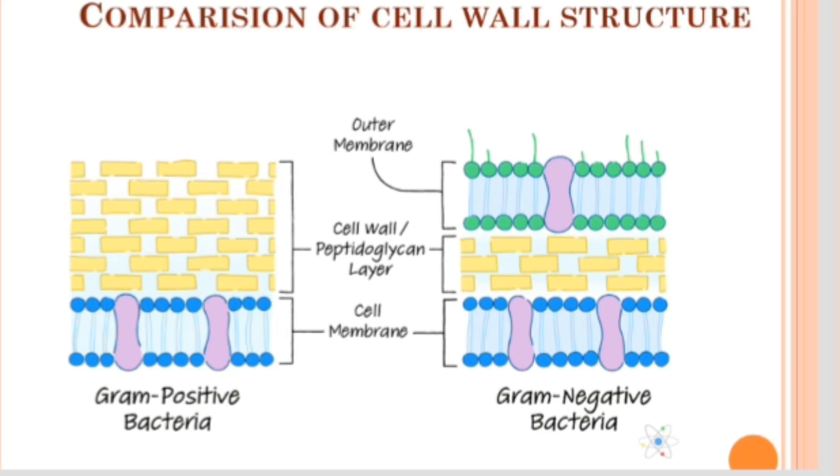On the right side is the gram negative cell wall, where the yellow peptidoglycan layer is very thin, with an additional layer on top called the outer membrane. This is a simple diagram just to help you understand the concept.